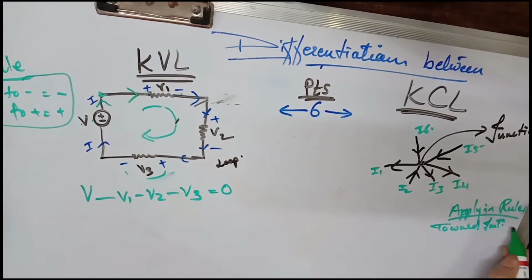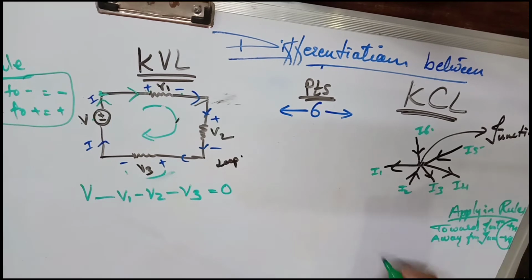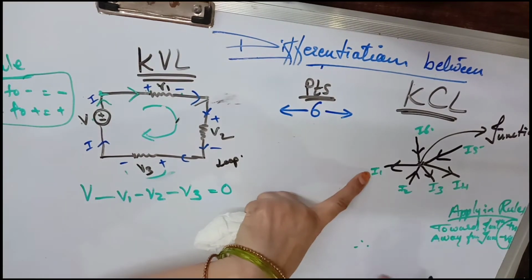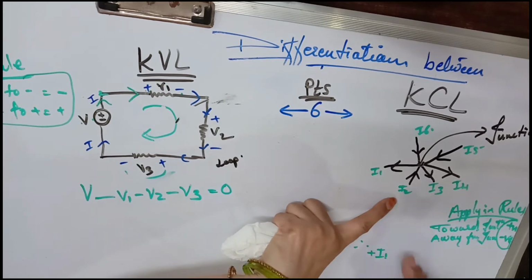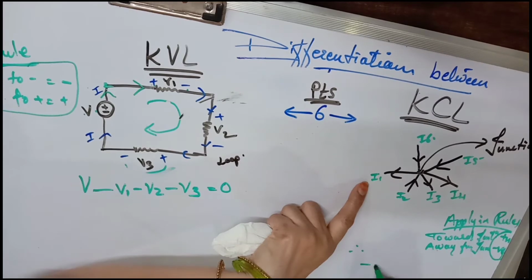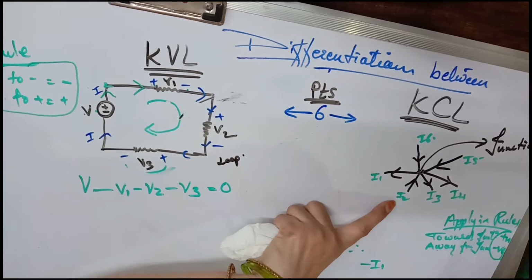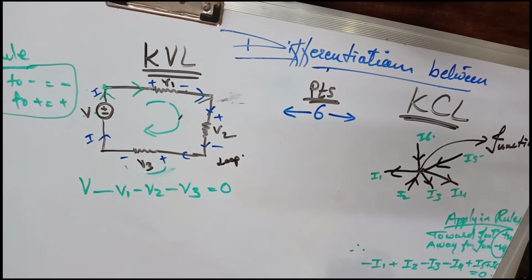When I1 is going out, then I'll take it minus I1. I2 is coming inside, I'll take it positive. Minus I1 plus I2 minus I3 plus I4 and so on is equal to 0.